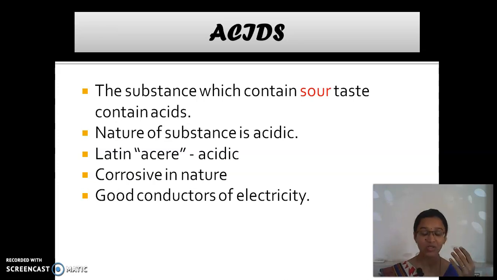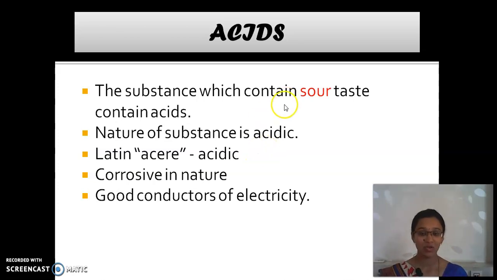Tell me some examples of acid which is there in our food. Yes, very good. So acid is there in milk. What is that acid name? Lactic acid. Yes or no? And then citric acid in lemon. And then in curd also we have lactobacillus. What is that? Lactic acid.